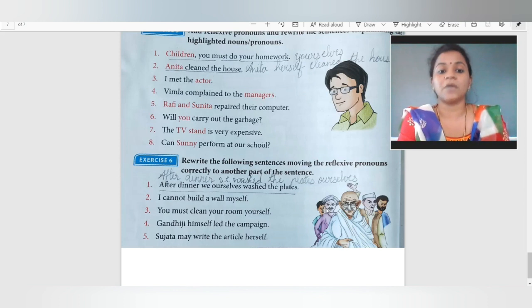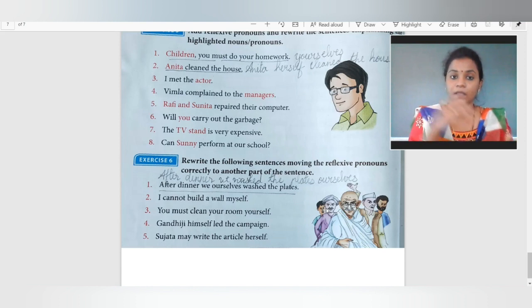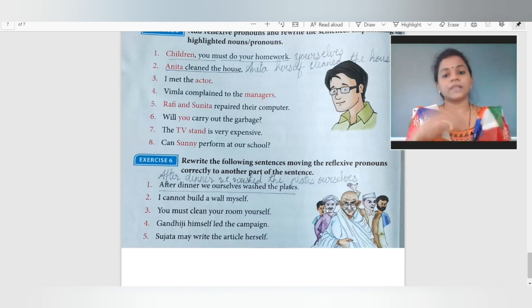So here it will come: after dinner we wash the plate ourselves. Okay, so these are the two types. One is the reflexive type where we are emphasizing the reflexive pronoun to the subject or to the noun or pronoun. And the next is the reflexive pronoun correctly which we have to put in the part of the sentence.